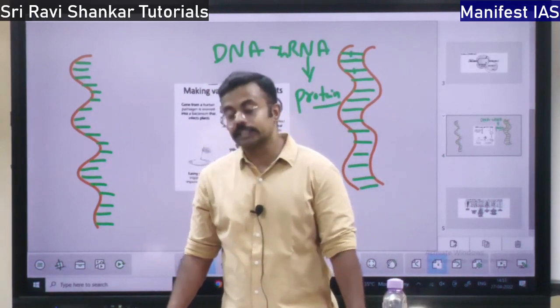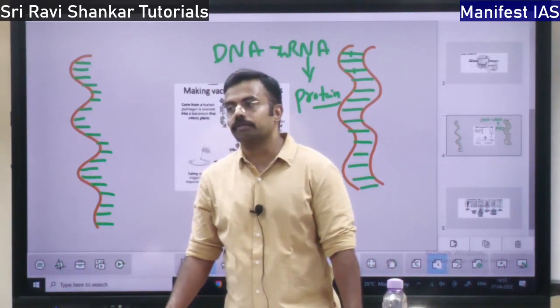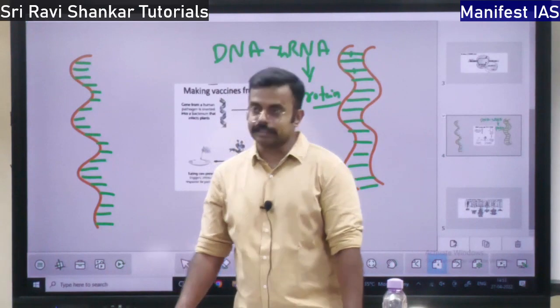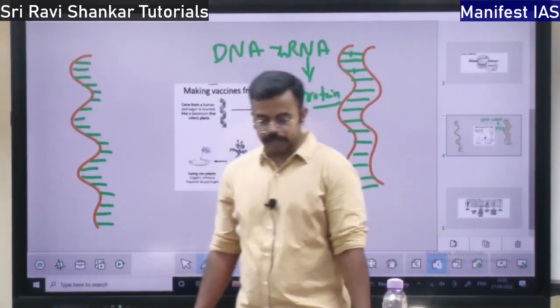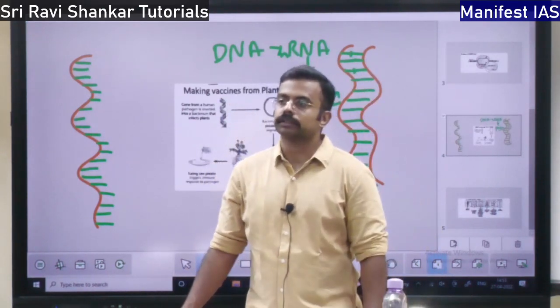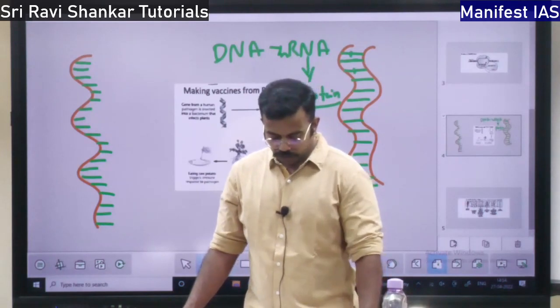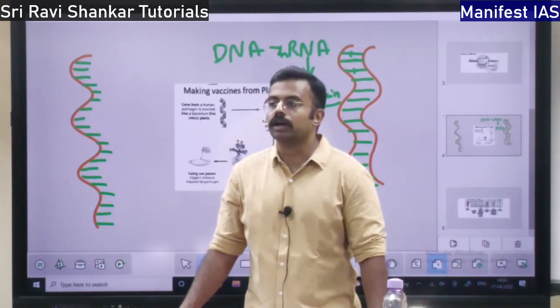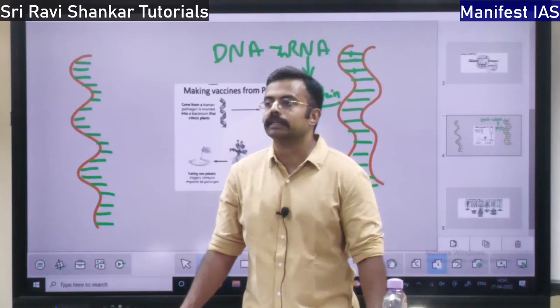What are the differences between DNA and RNA? One is the name: deoxyribonucleic acid and ribonucleic acid, right? In DNA there is long-term storage of memory.